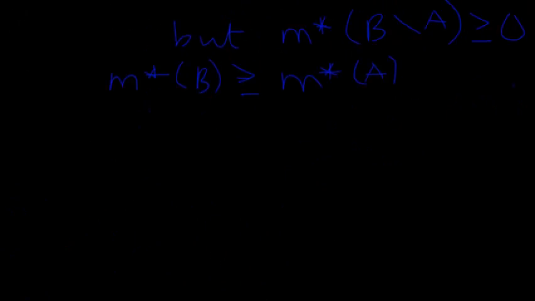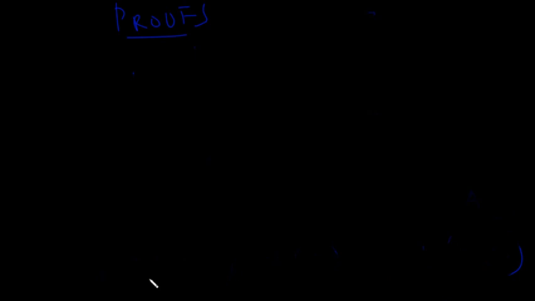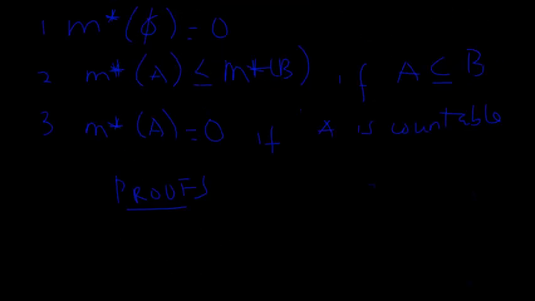Now to the last proof. So we are saying that M star of A, when A is countable, is always equal to 0. So when you pick any countable set, or a set of isolated points, isolated points meaning they are discrete, then the outer measure of that kind of set is always equal to 0.